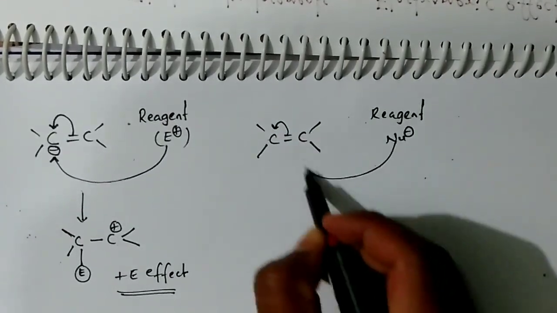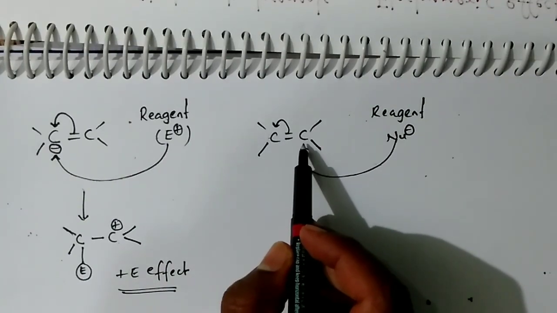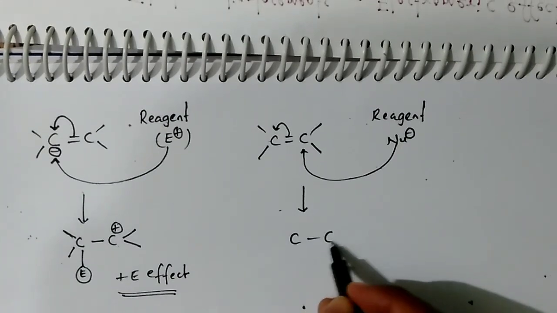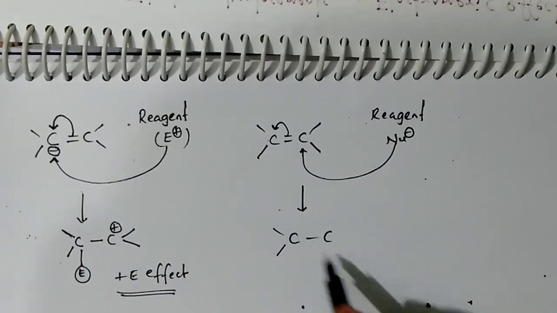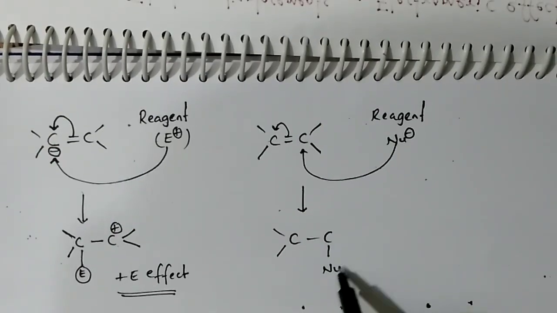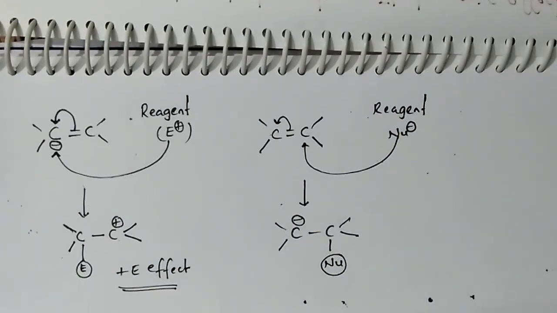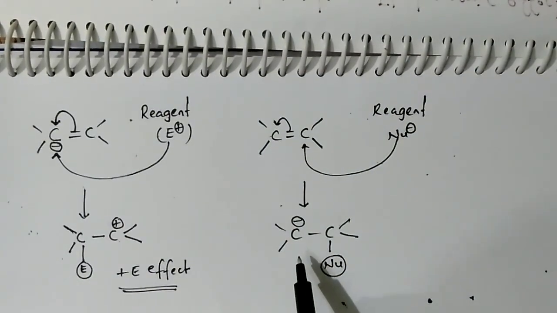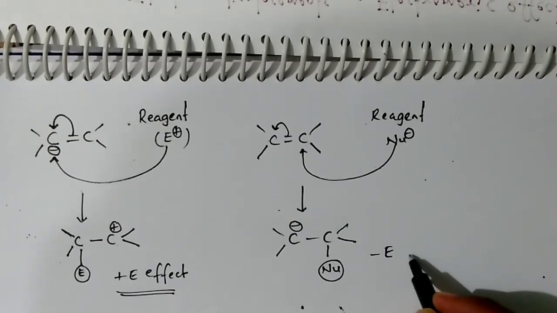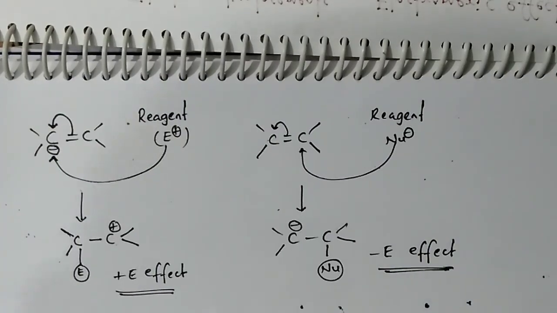The nucleophile will attack this carbon, because positive charge is generating on this carbon. No? So, between carbon and carbon there is a bond, a nucleophile attacked here. Okay. And this is negative charge. Okay. So, which charge is left over there? Negative charge. So, this is minus E effect, minus E effect.